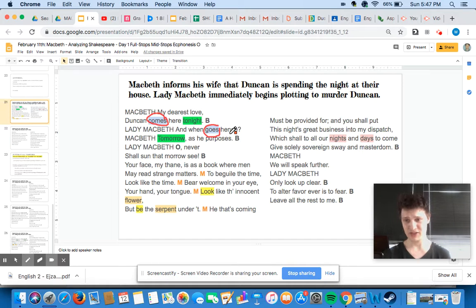The implication is that Duncan is coming in here, but he is not going out. So it's not an accident that Shakespeare throws that opposite in there, because the question of Duncan coming and never going is an important one.